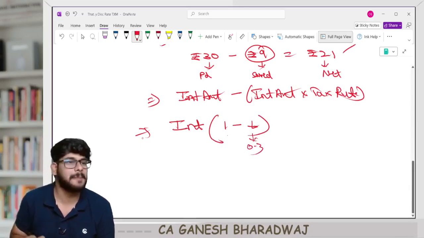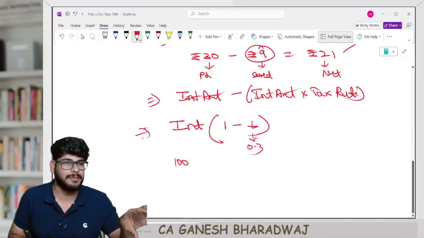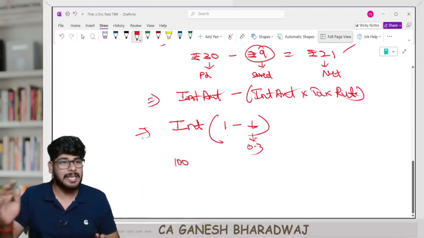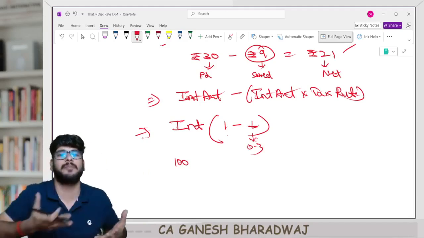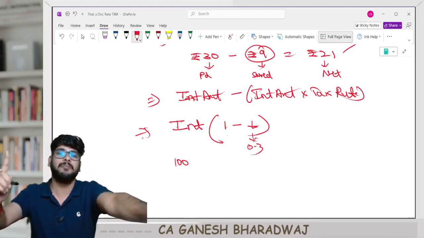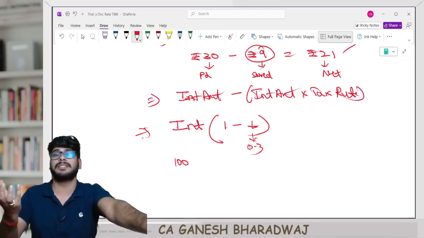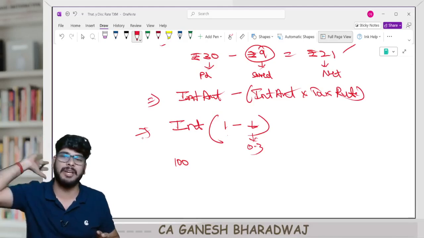Because how much is T? 30 percentage. Correct? So technically speaking, for example, if I pay them 100 rupees, effectively speaking, 30 rupees I'm parallelly able to save. So net effect, only 70 percentage of whatever I pay is my effective cost. Correct? Because every rupee I pay, parallelly 0.3 rupees I'm able to save. Or every 100 rupees I pay, parallelly that's a saving of 30 rupees. Effective cost is only 70 rupees of whatever interest I pay.